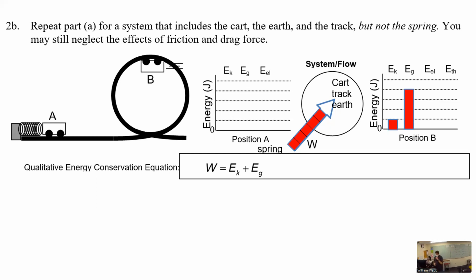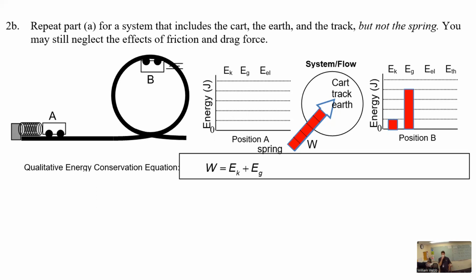Yeah, Griffin. So if you're figuring out the work the spring did, that would be the force, and then would the distance be the distance the object travels, or the distance the spring stretches? The distance the spring pushed the object. Okay. So it would end up being most likely just the way the spring stretched or compressed, depending on the scenario. Yeah.